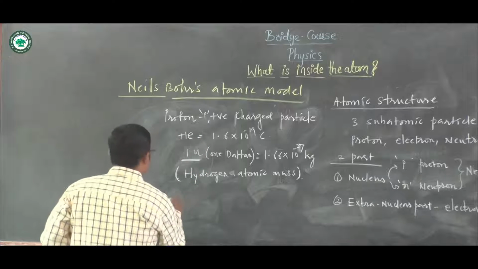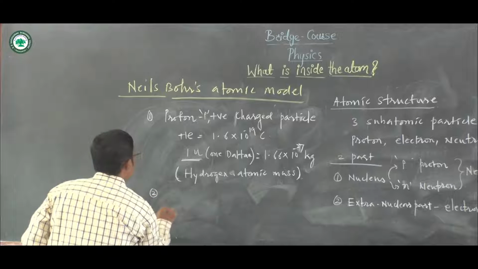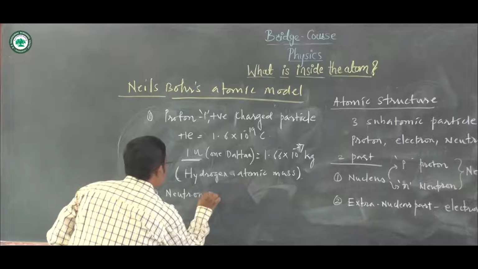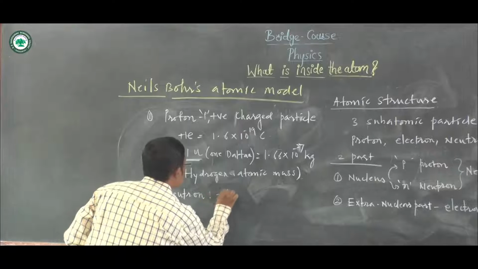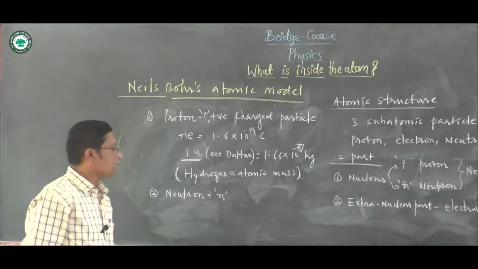Now let us see the second subatomic particle, which is the neutron. The neutron is written in the form of small n.